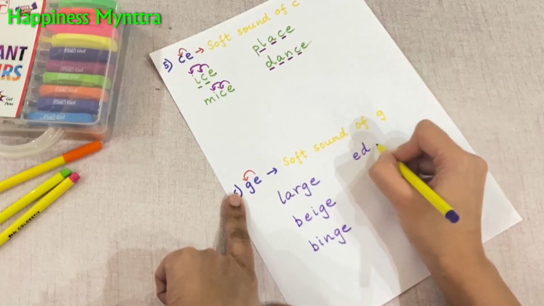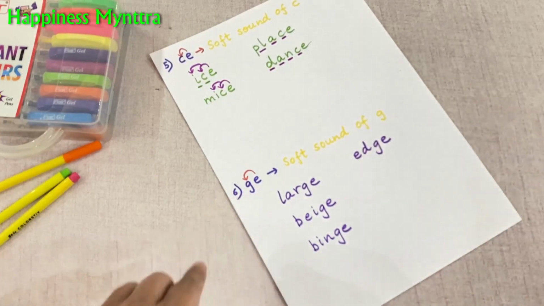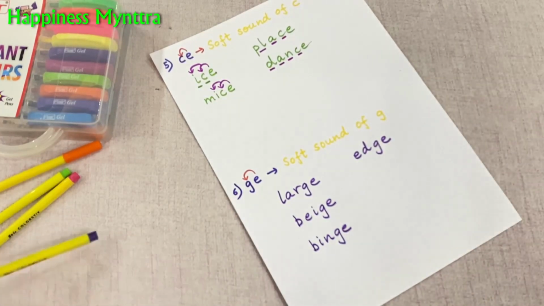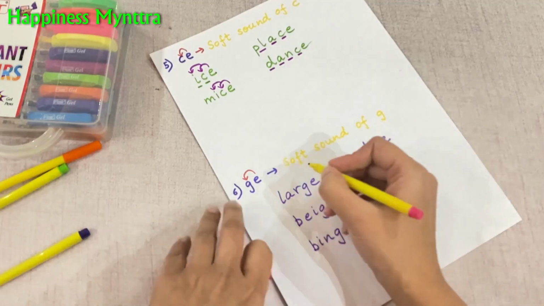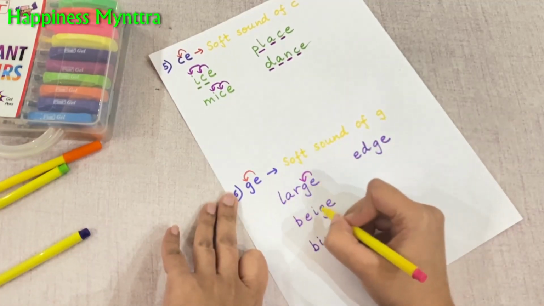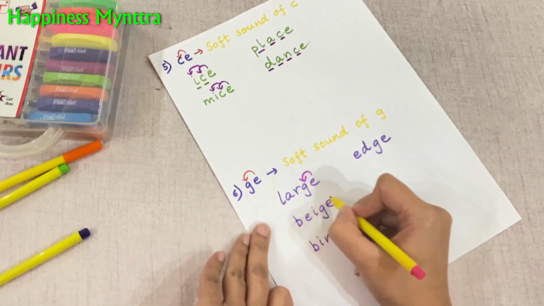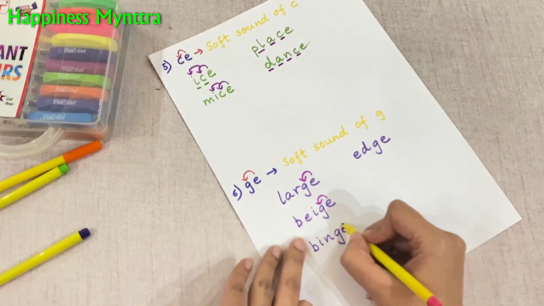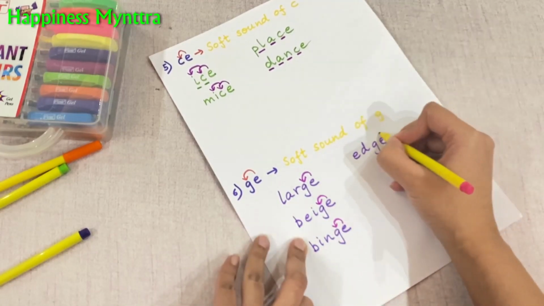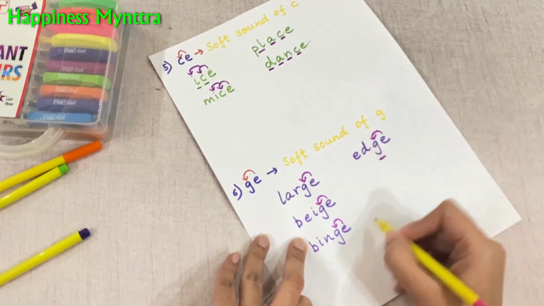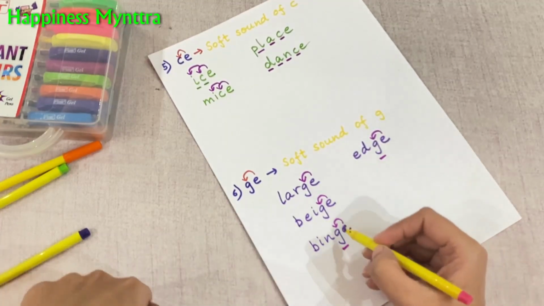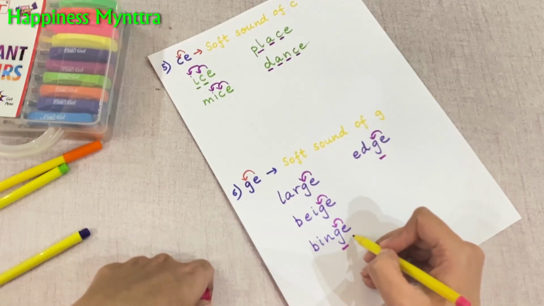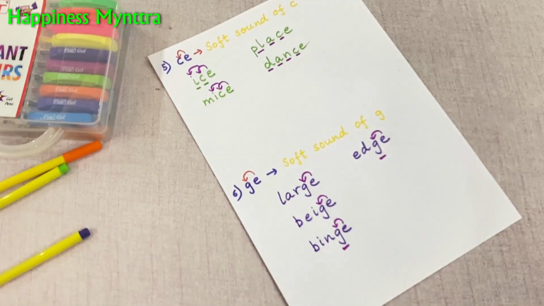It's a commonly used word. Edge. Again, there are many, many more words. So we have j in large, beige, binge, edge, taking on the j sound in all places because it ends with E and the sound is altered because of that.